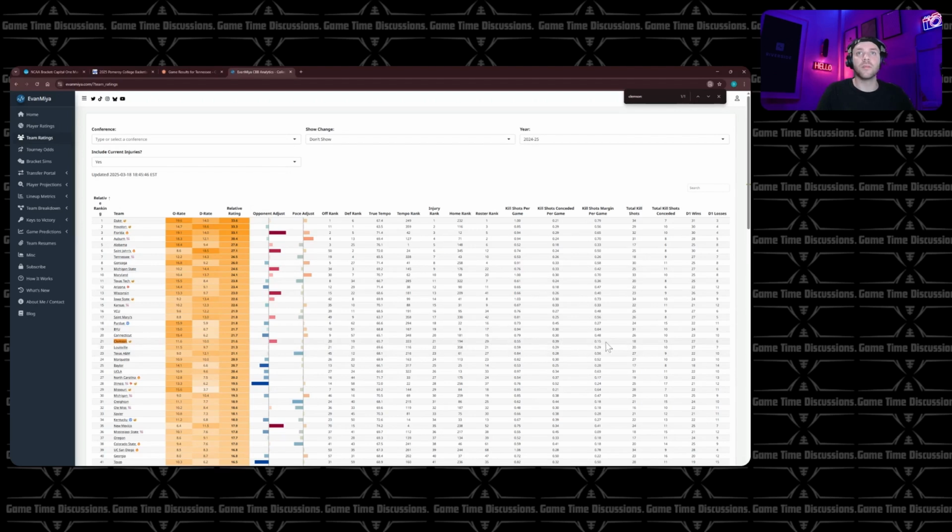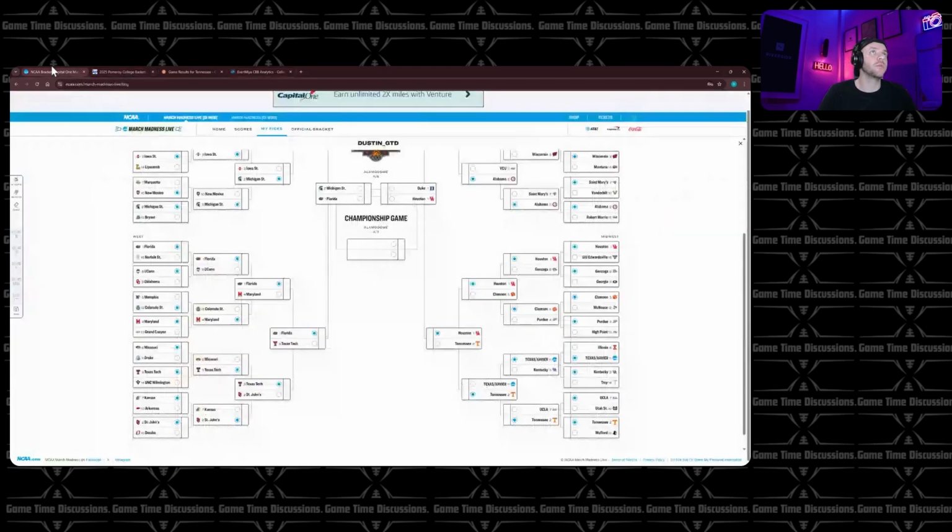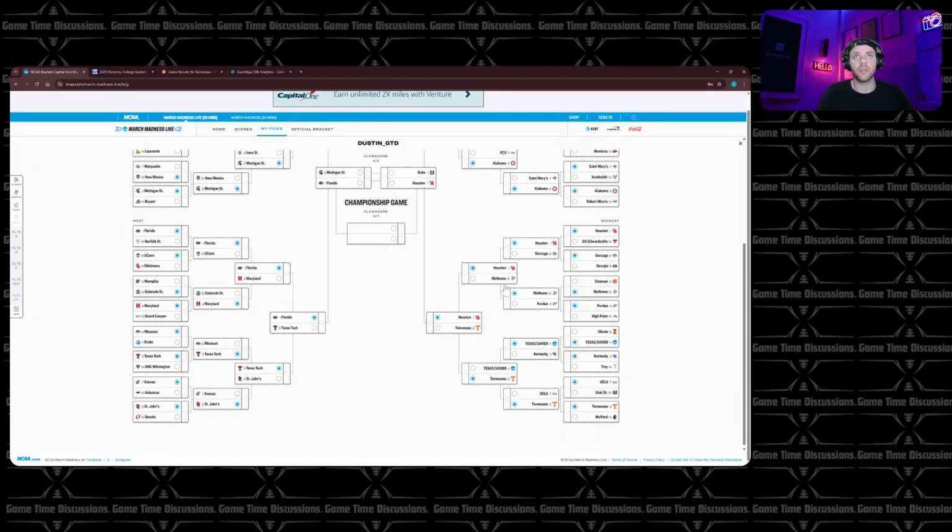Clemson's kill shots 0.15. They're not good. Not good at all. Doesn't give the ranking on here. I thought it did, but that's okay. So, yeah, that's going to be a fun one. That said, I will say if McNeese wins going up against Purdue, I'm taking McNeese again. So it'll be the Clemson or McNeese going to the Sweet 16 and then Houston beating them.